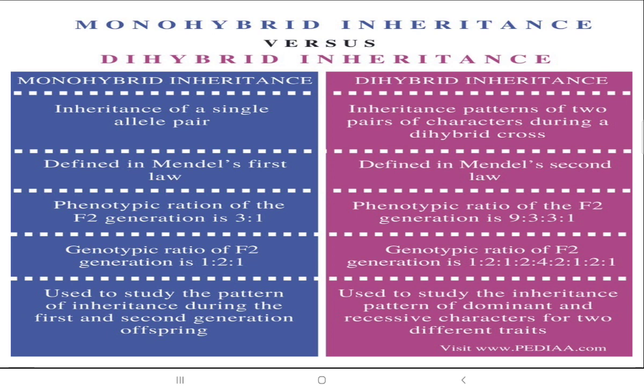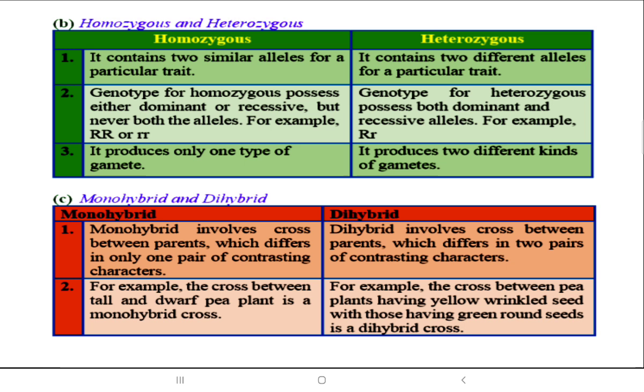Before moving ahead, a quick revision of monohybrid and dihybrid inheritance. Monohybrid is inheritance with only one different characteristic trait. Dihybrid is when there is a difference of two characteristic traits. Is it clear what is homozygous and heterozygous? When the alleles of a particular trait are the same, it is homozygous: both tall, both short, both round.